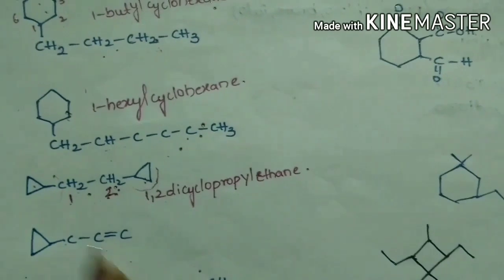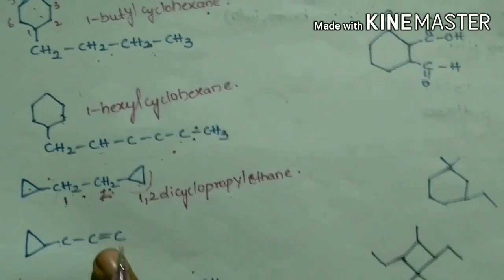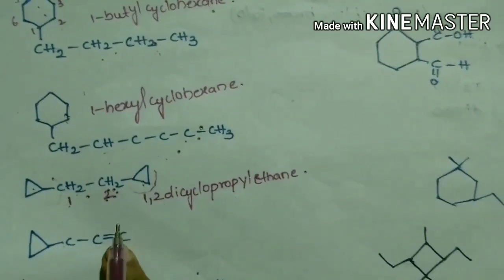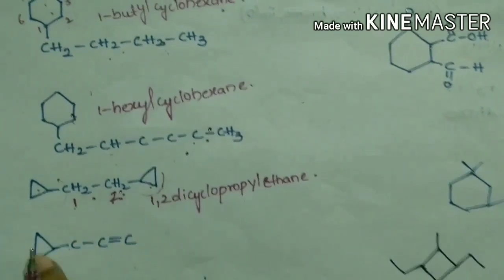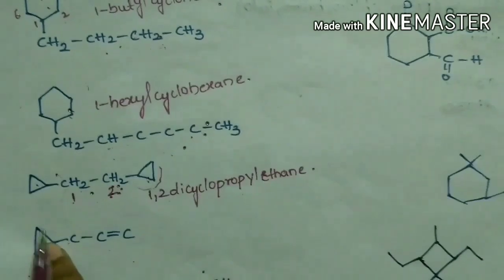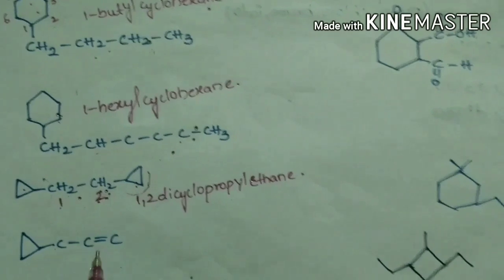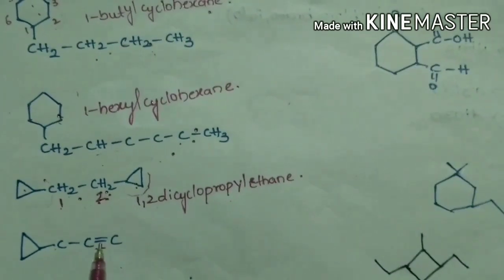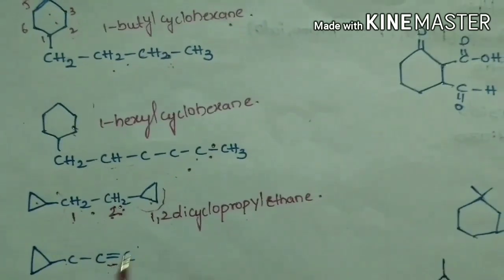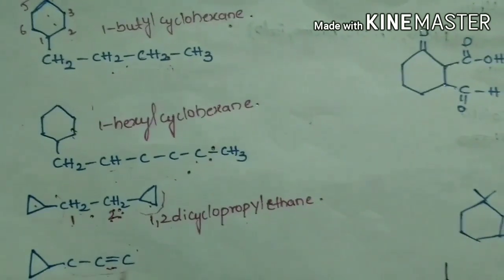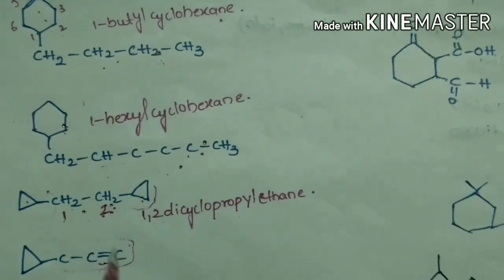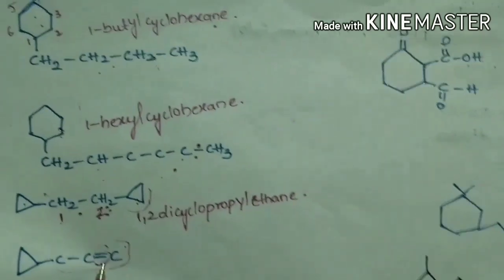In this compound, the open chain contains 3 carbons and the ring also contains 3 carbons, but the open chain has 1 double bond. So in these cases we must select the open chain as the main chain, as it has the double bond, and the ring is a substituent.